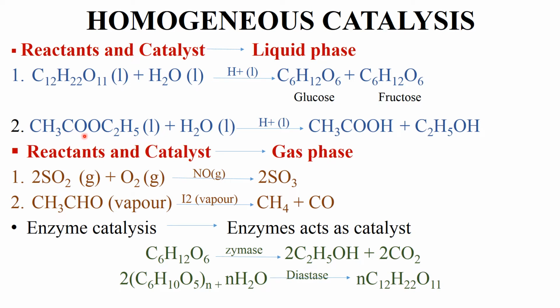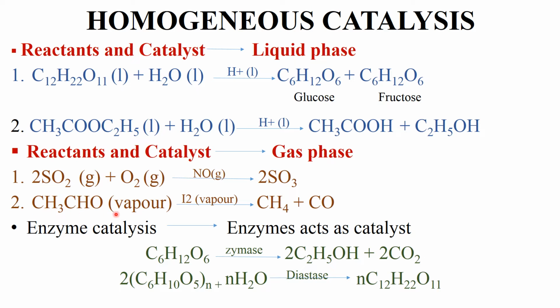Here the reactant ethyl acetate is in liquid state and water is also in liquid state and the catalyst is also in liquid state. It means this is also an example of homogeneous catalysis. Now when reactants and catalysts both are in gaseous phase, then an example is oxidation of sulfur dioxide to sulfur trioxide in presence of catalyst NO. It means these two reactants are in gaseous state and the catalyst is also in gaseous state. So homogeneous catalysis. Another example, decomposition of acetaldehyde.